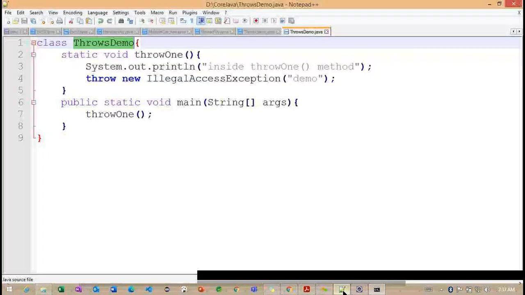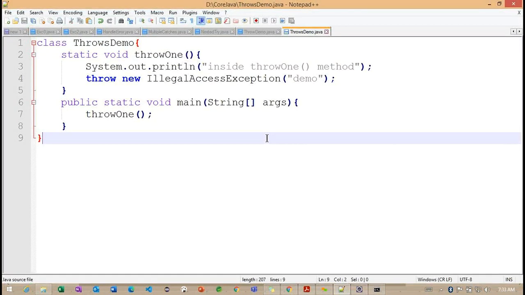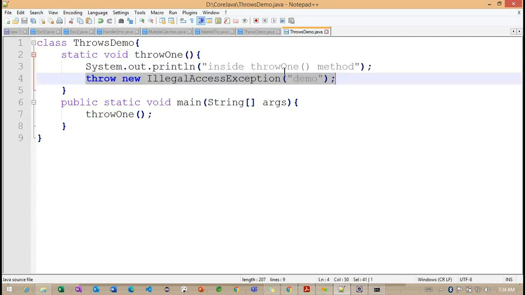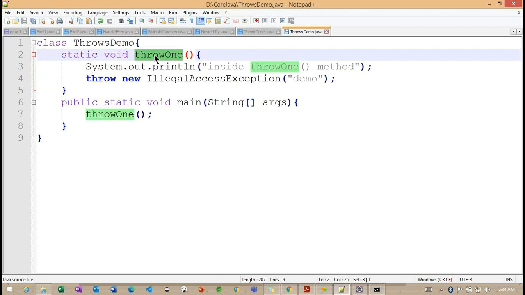So where do we need to define it? Here we have two options: either we can use the try catch block or we can go for the throws keyword. But here I want to work with the throws. Static void throw one throws IllegalAccessException. At method level we need to use the throws, because we are trying to throw this particular exception from this method.